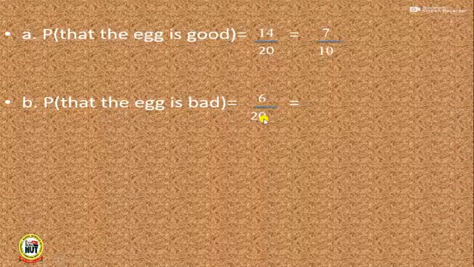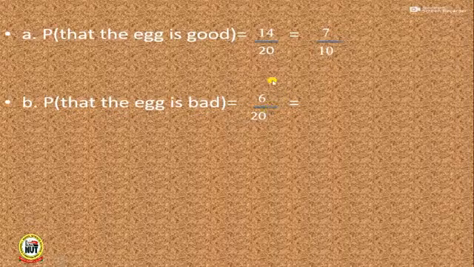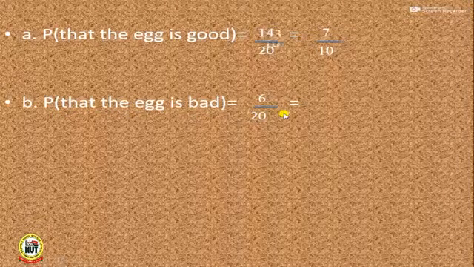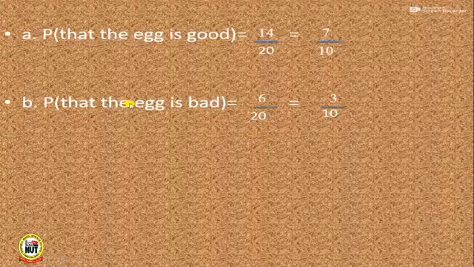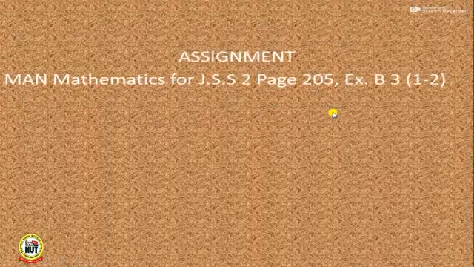6 all over 20. Like in the previous case where we reduce to the lowest fraction, we'll equally do the same here. So 2 in 6 is what? 3. 2 in 20, 10. So we have it to be 3 all over 10. That means that the probability that the egg is bad is 3 all over 10.